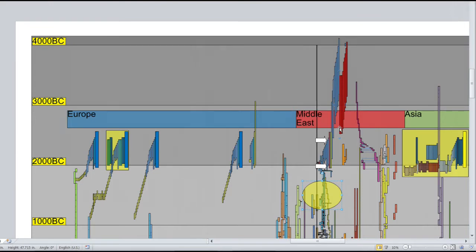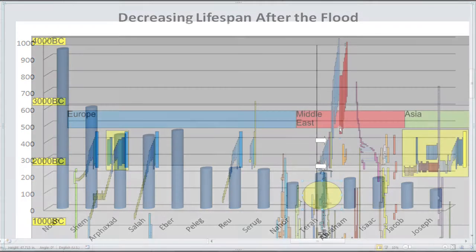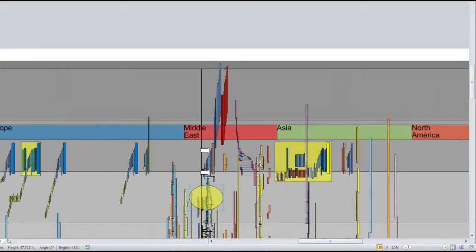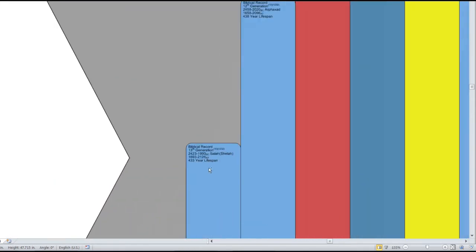And we can check out the decreasing lifespans after the flood. We see Noah, Shem, Arphaxad, and now we're at Sayla. So Sayla is still getting a lifespan of over 400 years. So the life bars of the Medes and the Indians and the Chinese and the Koreans and the Southeast Asians, they can all be bent over into the life bar of Shelah.